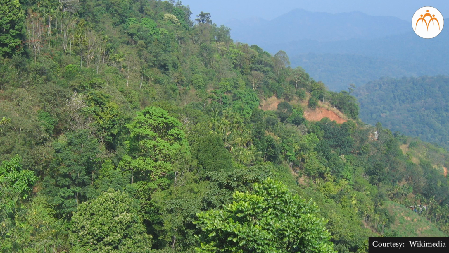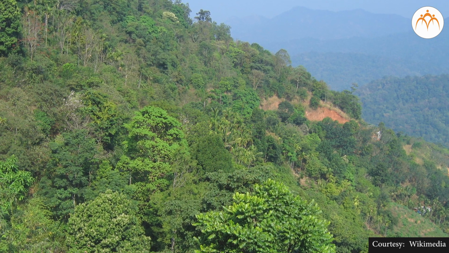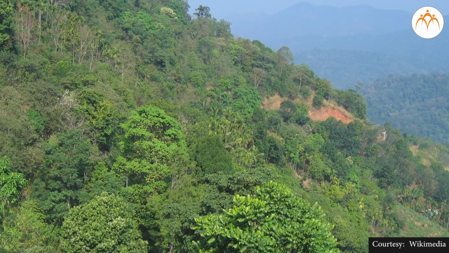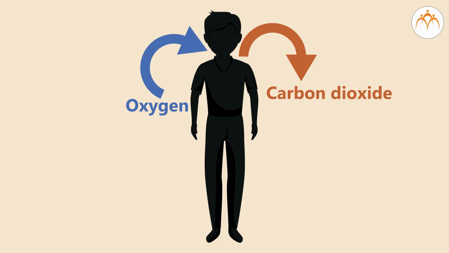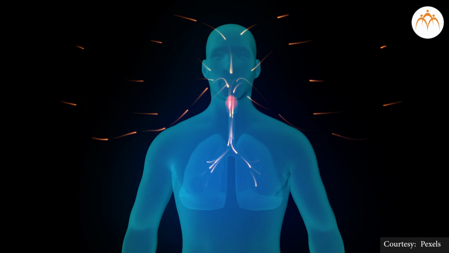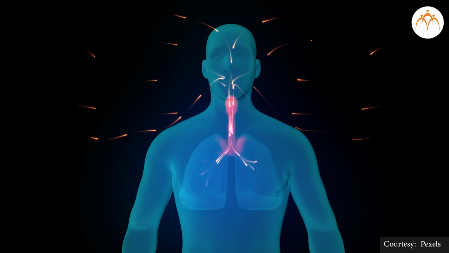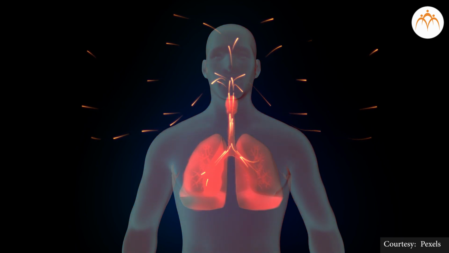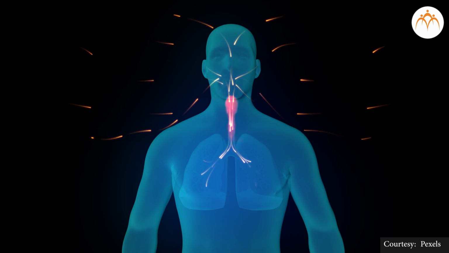Just like the food cycle, we also see the oxygen cycle in nature. Living things take in a certain gas, oxygen, and give out another. For example, we take in oxygen through our nose and give out carbon dioxide. Living things use oxygen from the air for breathing and respiration.